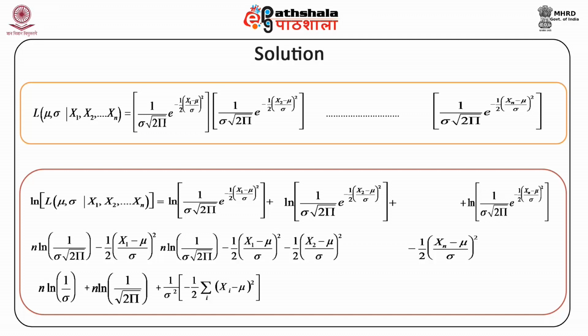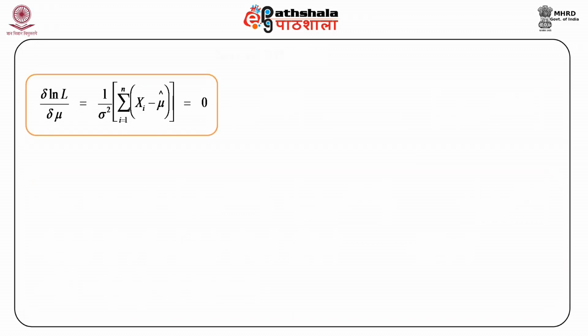To determine the MLE estimators, mu hat and sigma square hat, we take the partial derivatives of this log likelihood function with respect to mu and sigma, and then equate each derivative to 0. The derivative of ln L with respect to mu gives us 1 upon sigma square into summation over i of (xi minus mu hat).